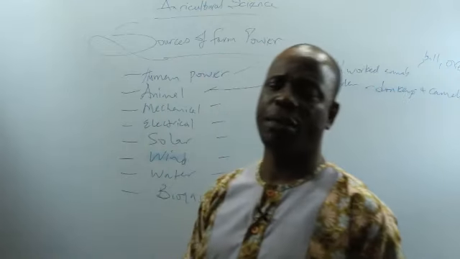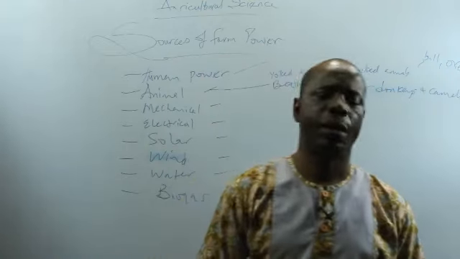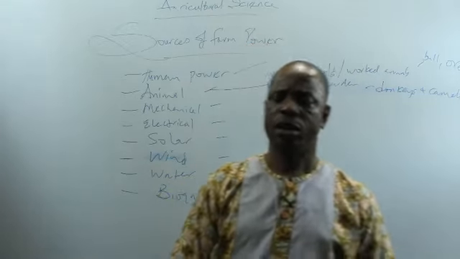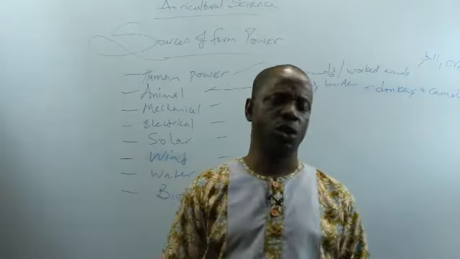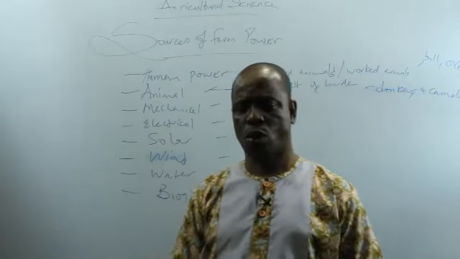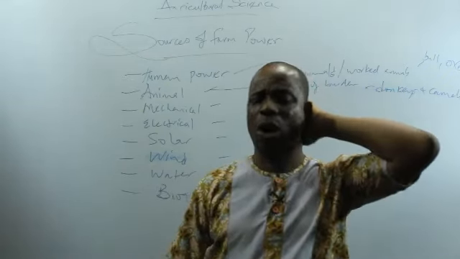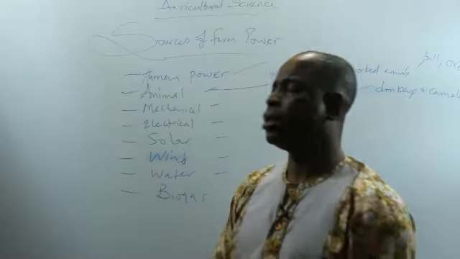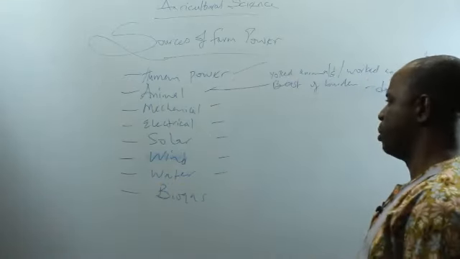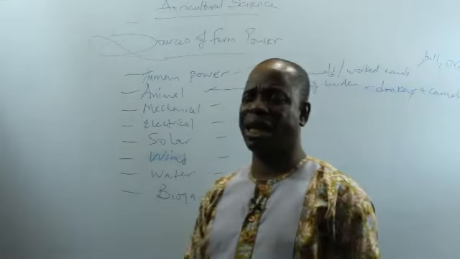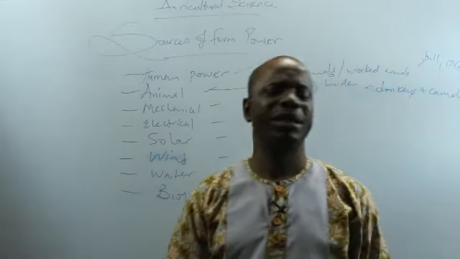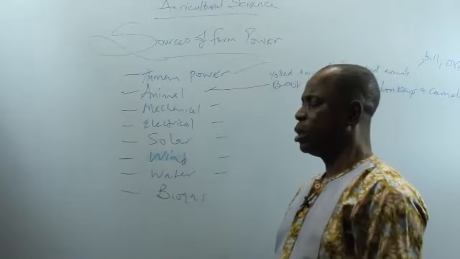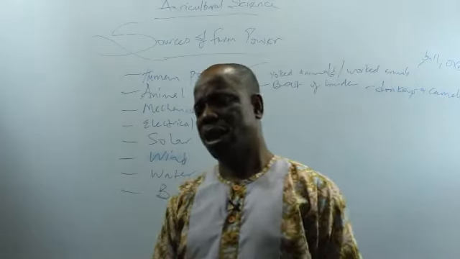Now, what are the advantages of animal power? Number 1, animals are less demanding on the farm. They don't talk, they don't make demands, they don't complain, they just continue to work. Animal power is required in pulling farm implements. Animal power is also stronger than human power, and they have a larger output. Animals can endure more than man.